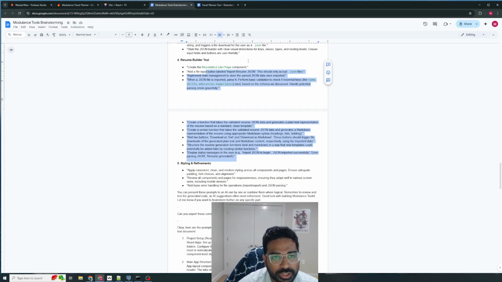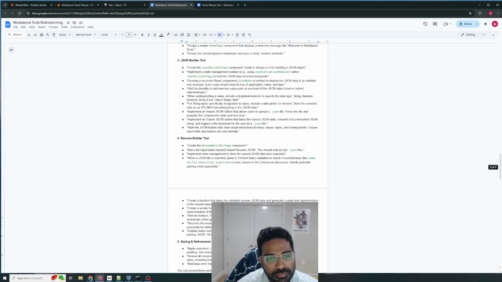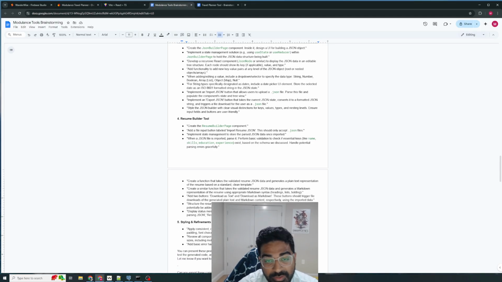I wanted to touch on some of the other things that were happening with the build, but I was definitely having problems in the JSON builder. The UI was very complicated and crashing. There's already a pretty cool JSON builder web app out there that does this, and the tool that I was building was just not coming anywhere close. So I decided to scrap that JSON builder project and move on to the resume builder project, assuming that I can get Gemini to just generate the JSON for me. And it turns out that was actually really, really good. Once I created my base schema and sent that schema to Gemini and gave it my resume, it was able to generate that for me, and that was phenomenal.